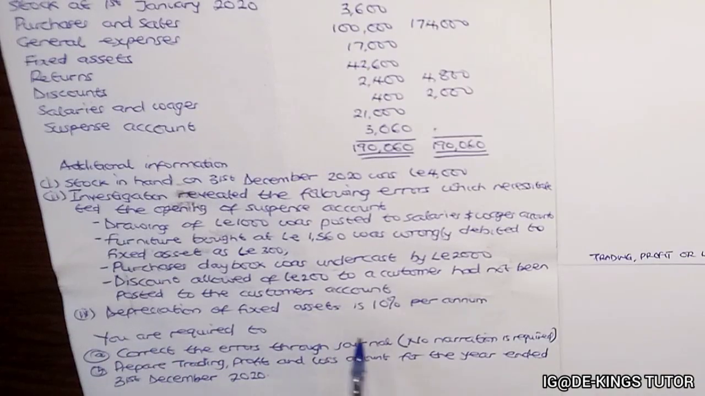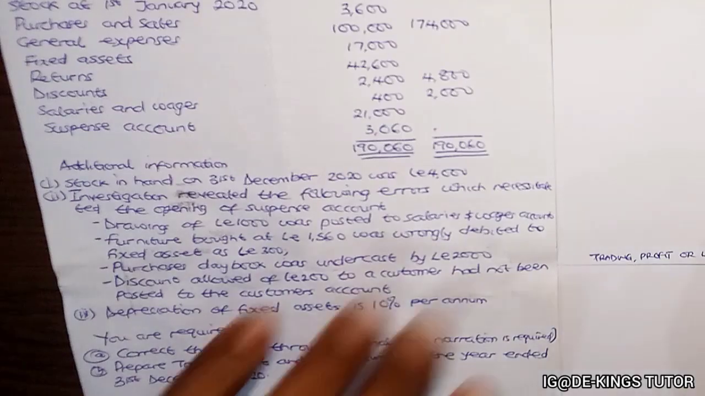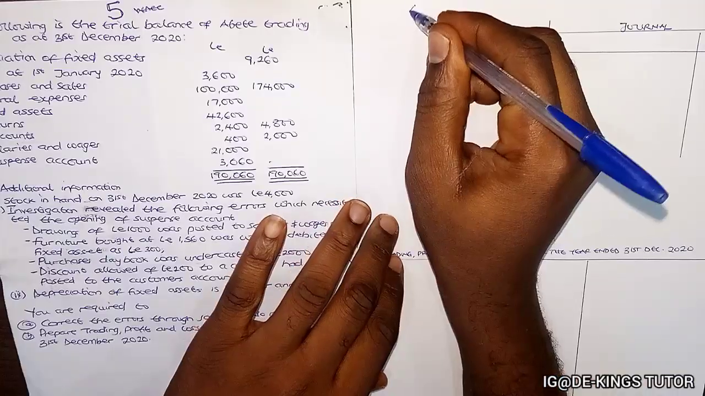Depreciation of fixed assets is 10% per annum. You are required to: A. Correct the errors through journal. No narration is required. B. Prepare trading profit and loss account for the year ended 31st December 2020. Okay, now we want to prepare this. Let's do the adjustment.